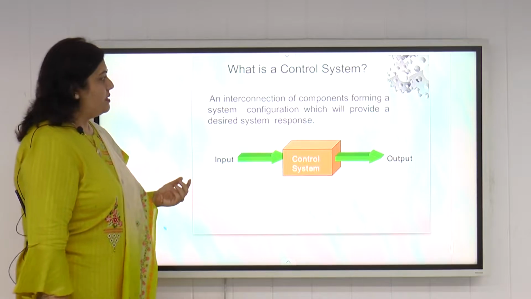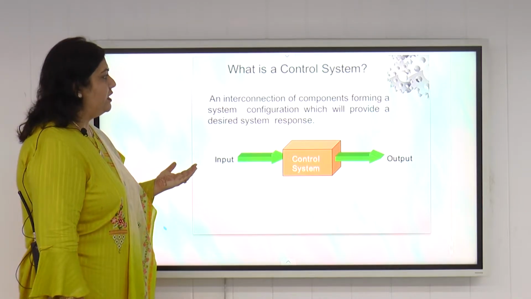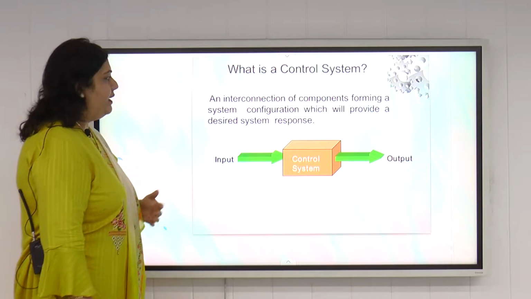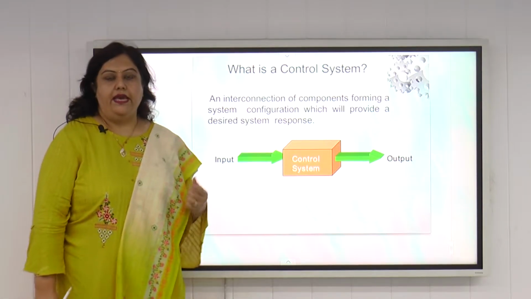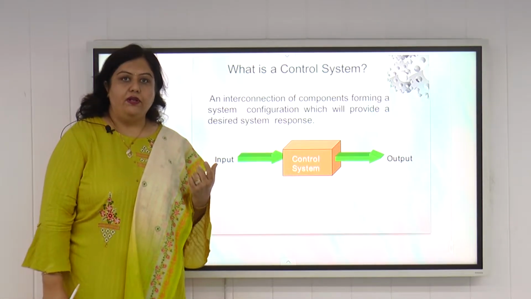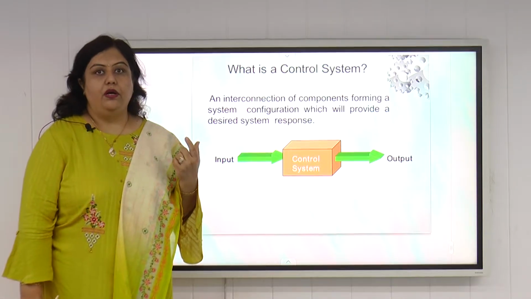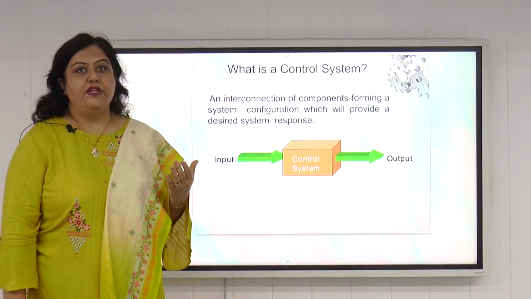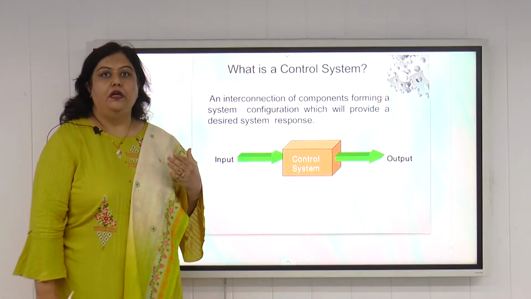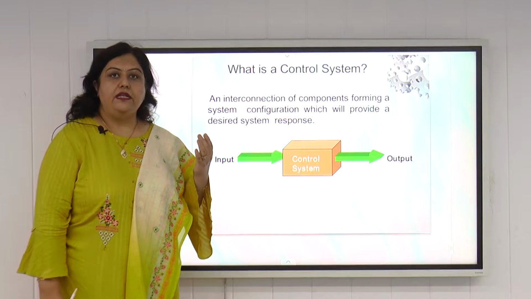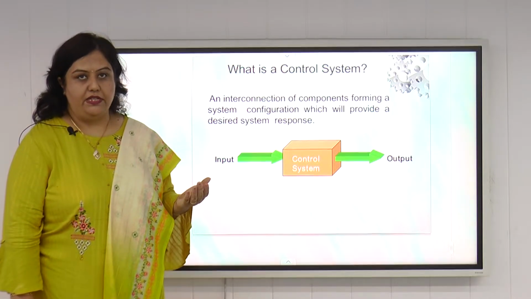Now what is control system? Control system is an interconnection of components forming a system configuration which will provide a desired system response. Actually, the emphasis is on word desired. So control system is required to control any process variable like temperature, pressure, pH, level at a desired value. So control system is an integral part of any automation system, we can say.